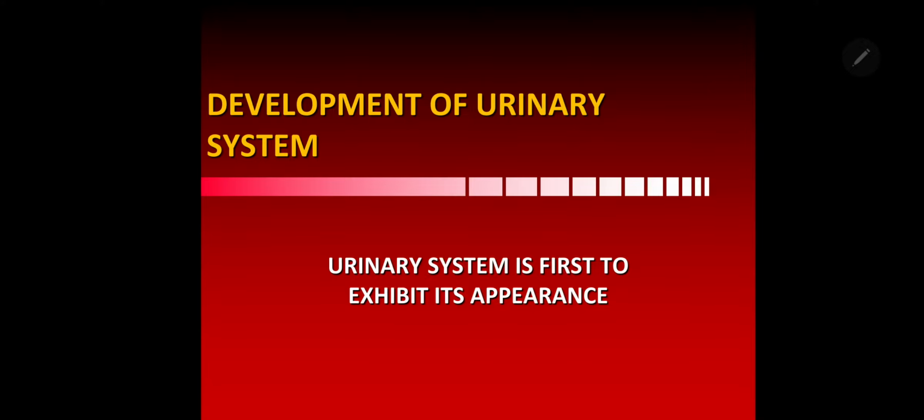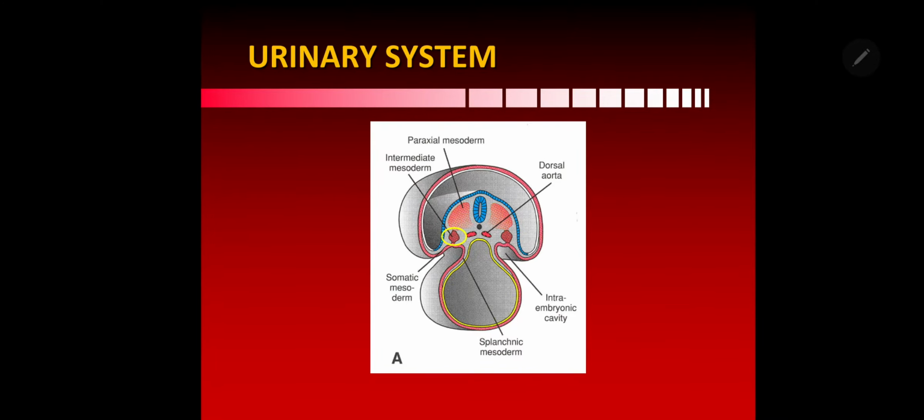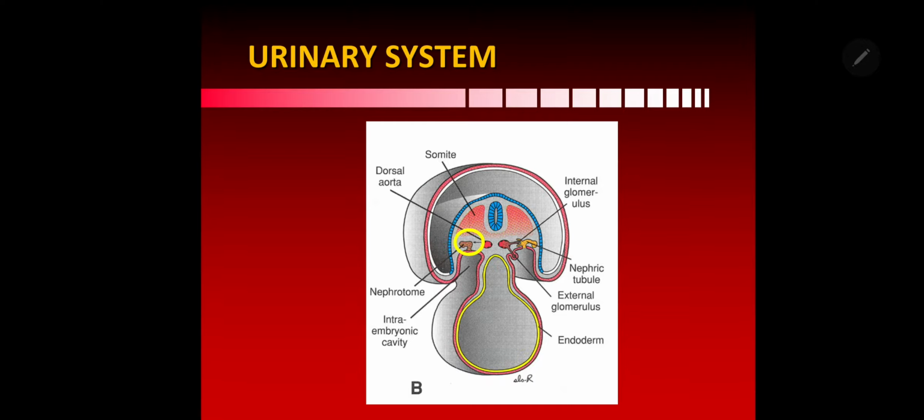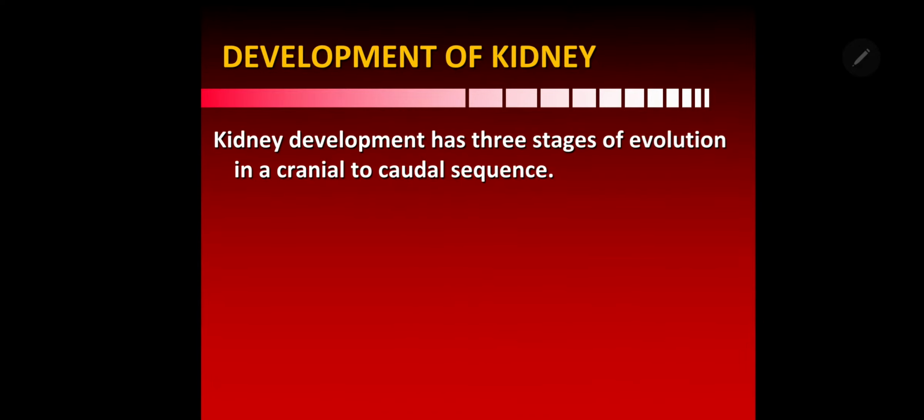Although we have told the urinary and genital systems have a common developmental background and they induce each other, amongst them the urinary system is the first one to exhibit its appearance. So you can see here during the lateral folding, the intermediate mesoderm forms these nephrotomes and tubules, and during the development of the kidney there are 3 stages of evolution in a cranial to caudal sequence.